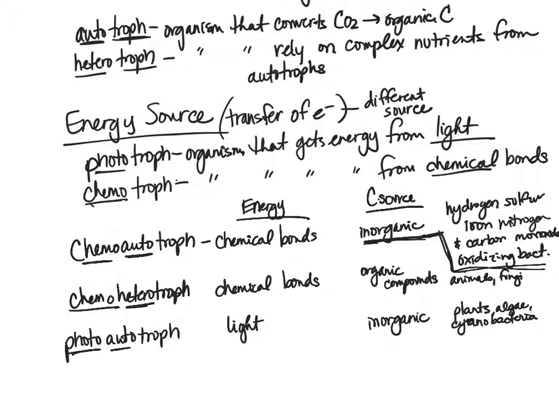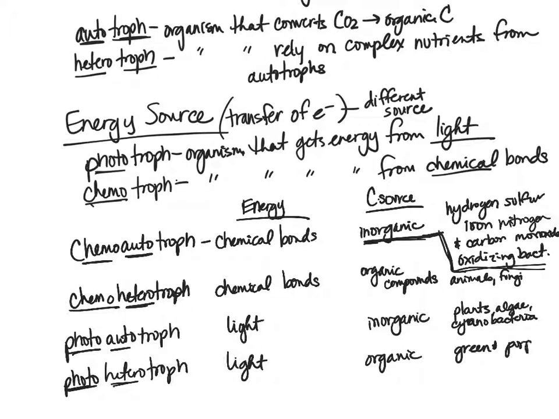Then our last term would be combining photo with hetero. So we have our photoheterotrophs. When we talk about photoheterotrophs, again, from light is our energy source given the photo, and then hetero meaning from organic compounds here. And then the example here is green and purple non-sulfur bacteria and heliobacteria.